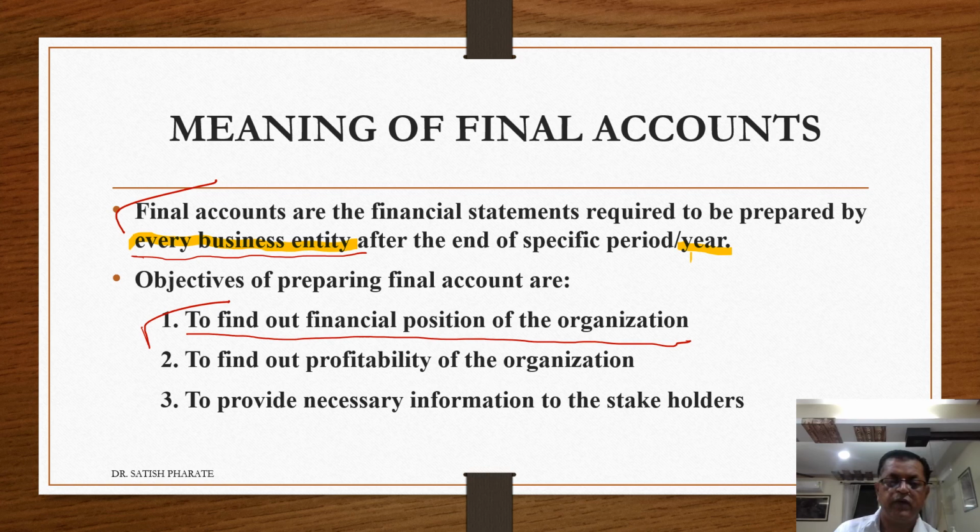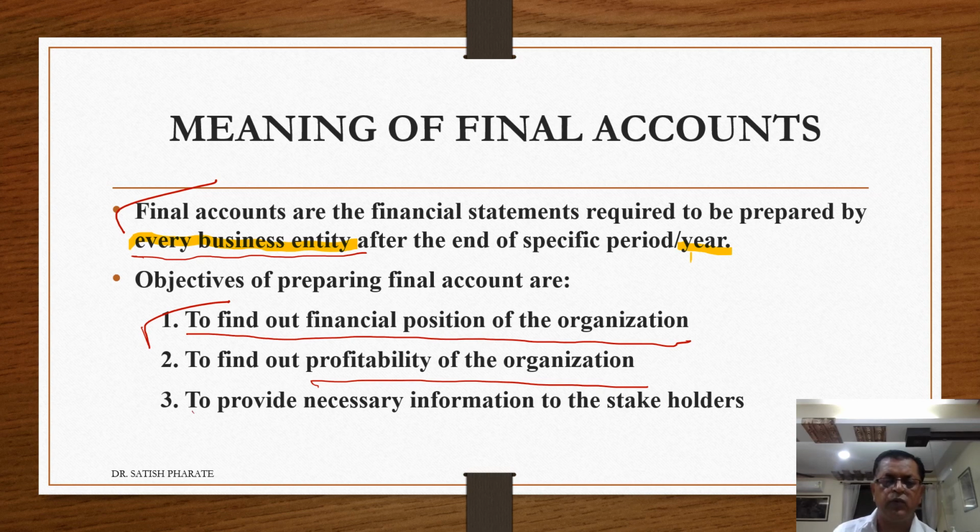Second objective is to find out the profitability of the organization. It means at the end of the period or year, what is the total profit earned or what are the total losses suffered by the business entity on account of business undertaken during the year. That is also located with the help of the profitability of the organization.